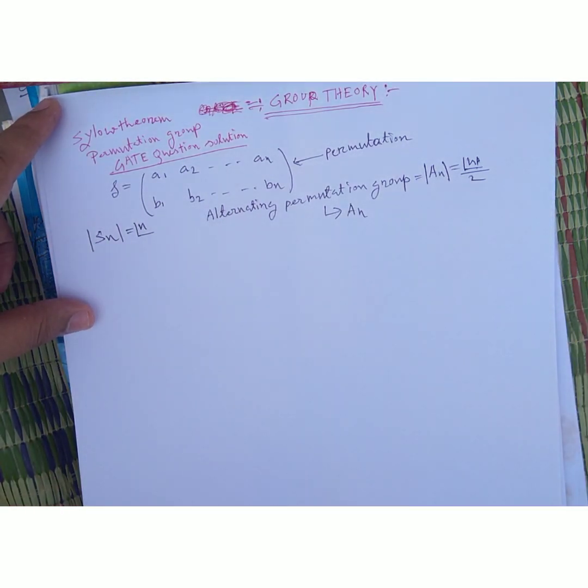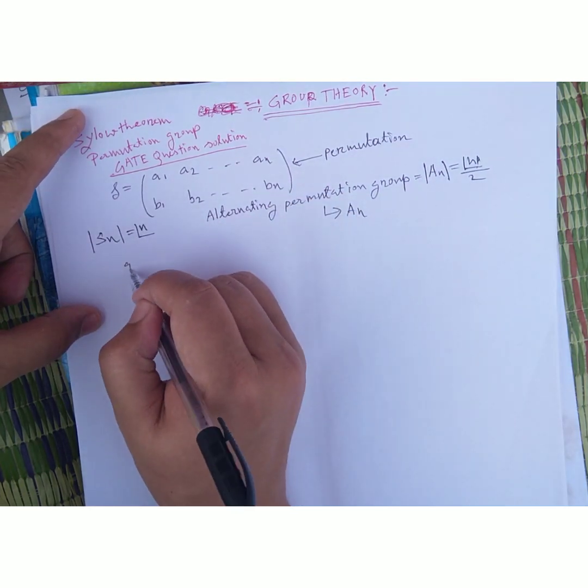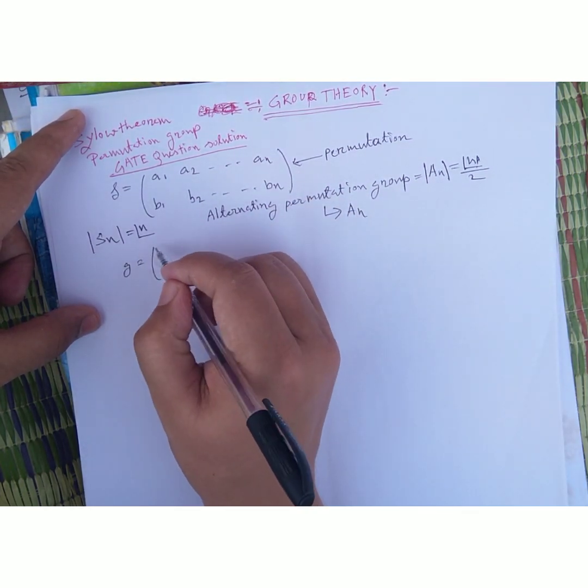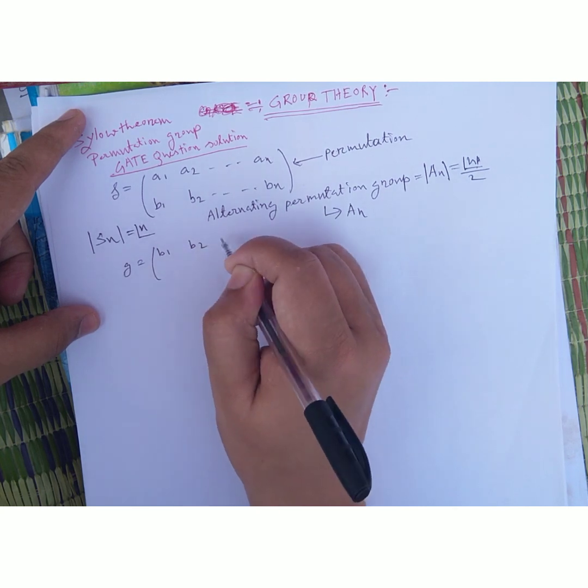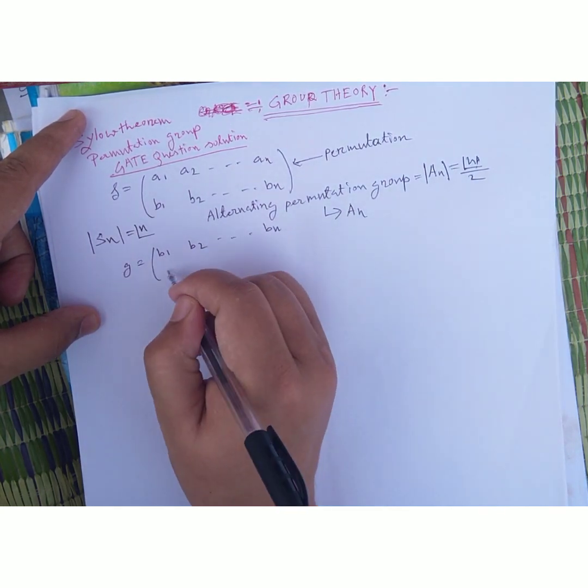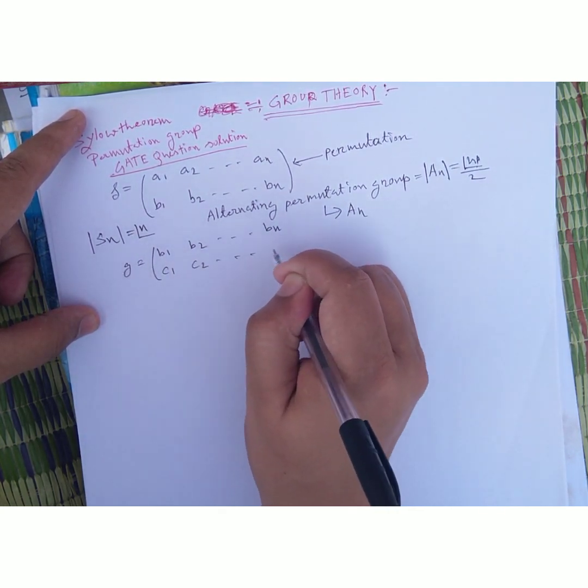And friends, F is a permutation and G can also be written as B1, B2 up to Bn and C1, C2 up to Cn.